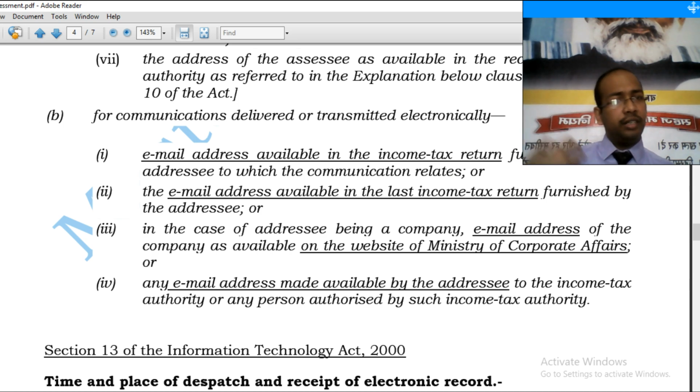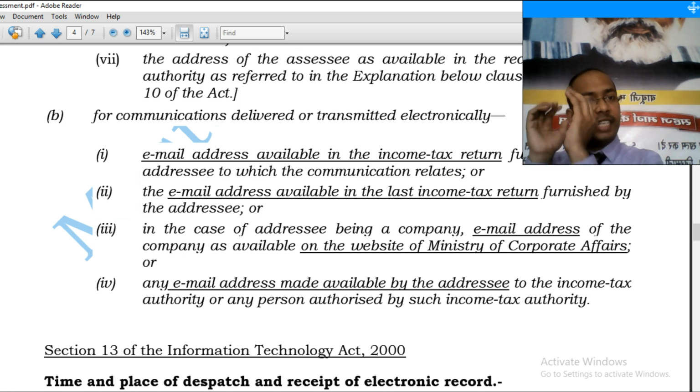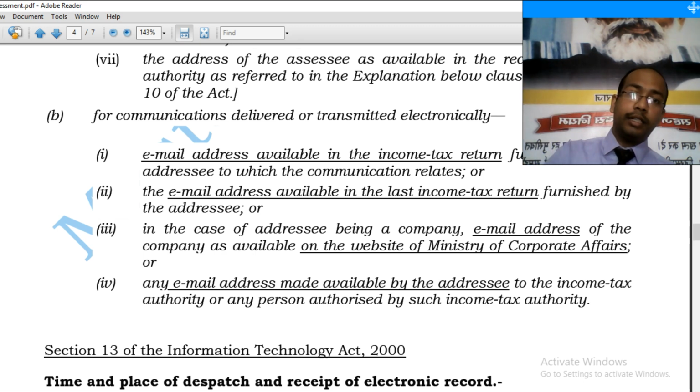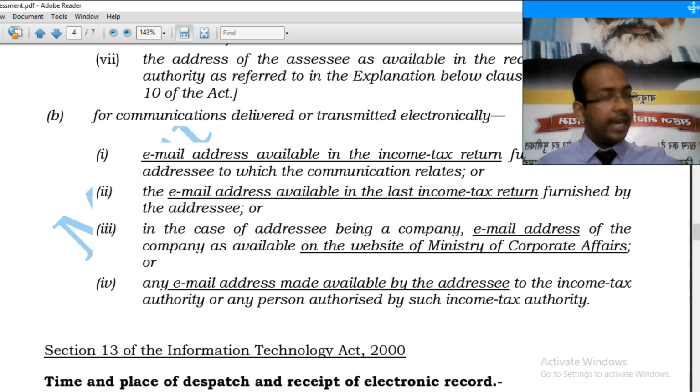And retrieval means service to an assessee or an addressee is complete when? If he has a designated computer resource, the moment it enters that computer resource. Dispatch is complete when it exits the computer resource of the issuer. Service is complete when it enters the designated computer resource.